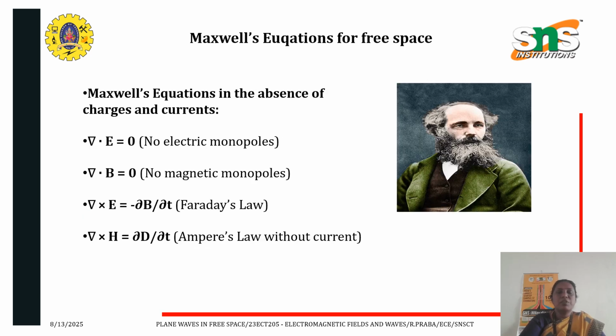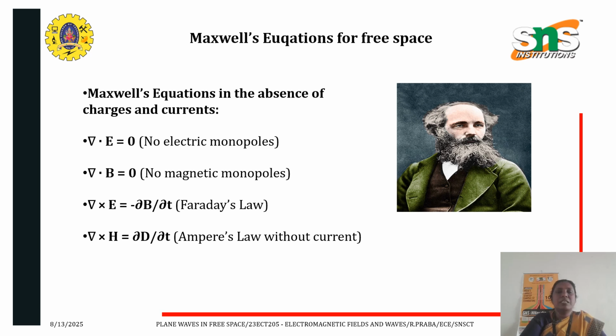Okay. Next, we move on to the very important expressions which provide a base to the existence of electromagnetic waves, which are called Maxwell's equations. Now we are going to see Maxwell's equations in free space. There are four Maxwell's equations, of which two are for electric fields and two for magnetic fields, and two equations are curl equations and two are dot, that is, divergence equations.